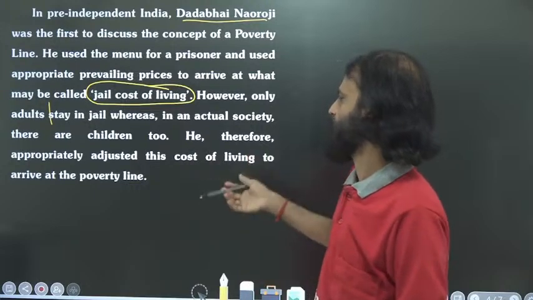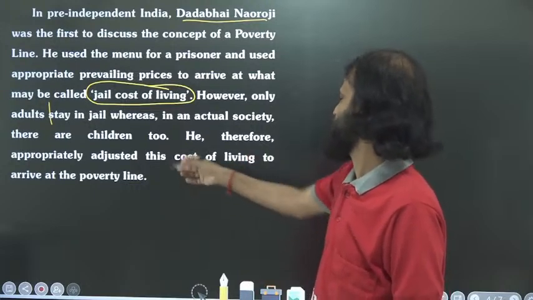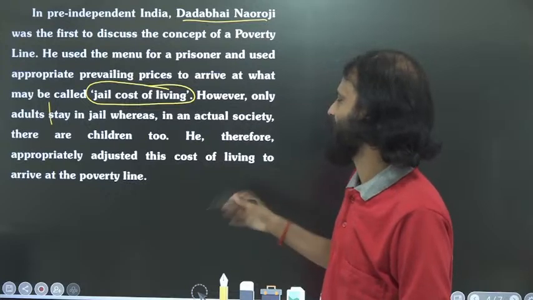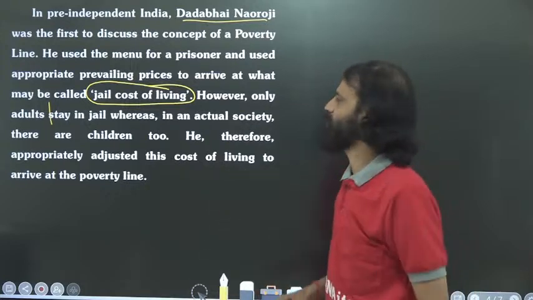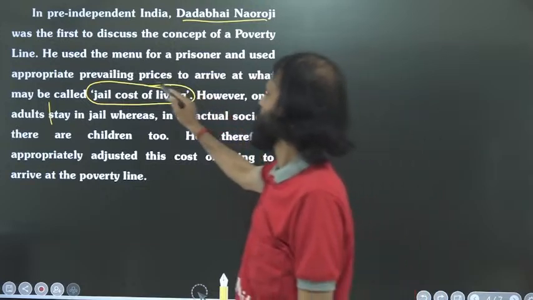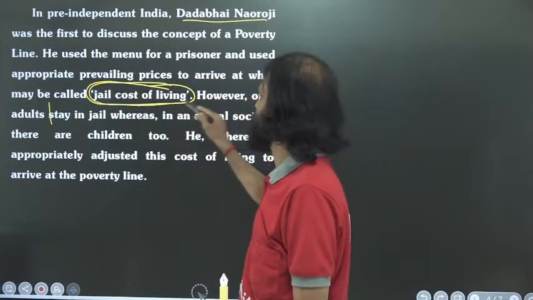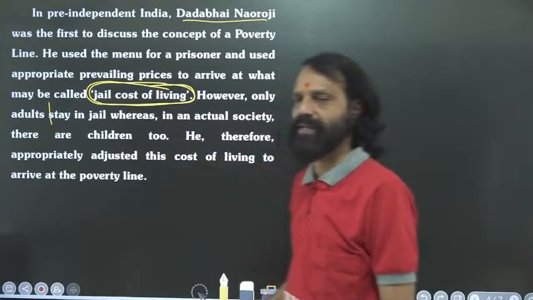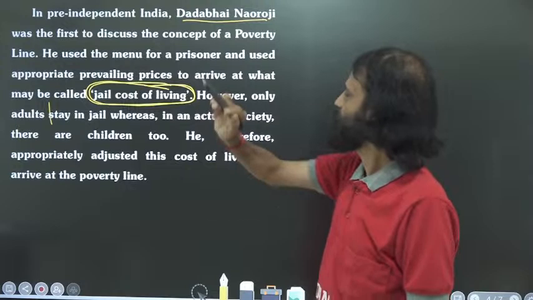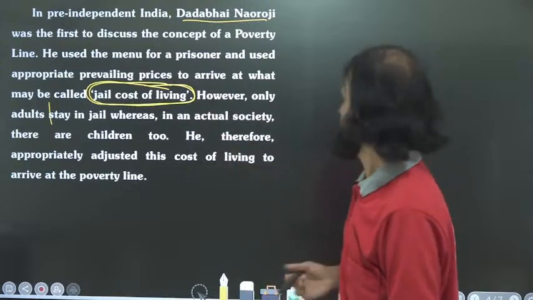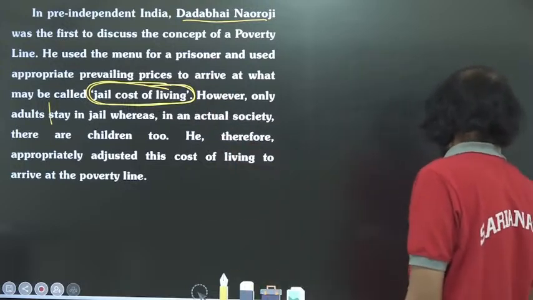He therefore appropriately adjusted this cost of living to arrive at the poverty line. So the poverty line was derived from the jail cost of living. From this point, Dadabhai Naoroji made the poverty line. That is the main point on this page.